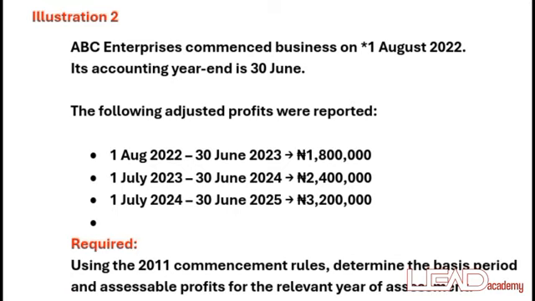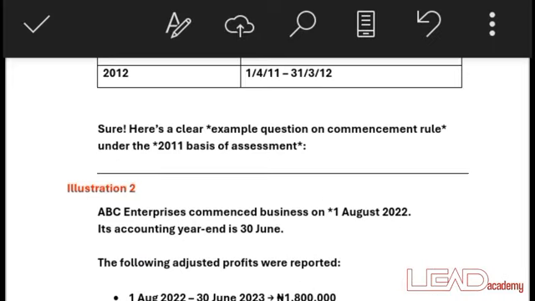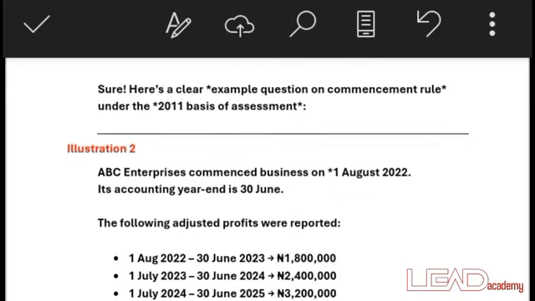Now for the old commencement rule, the rule says that from the commencement of any trade down to 31st of December.